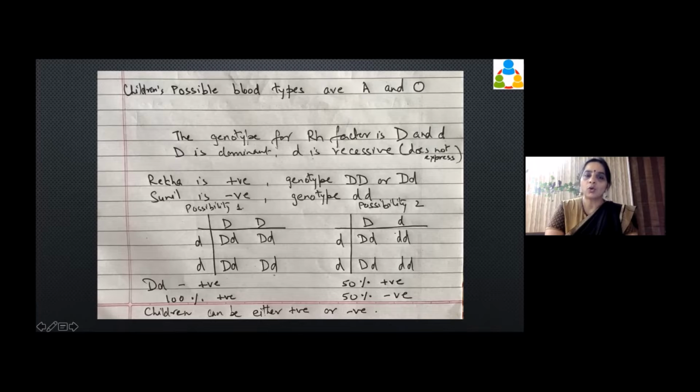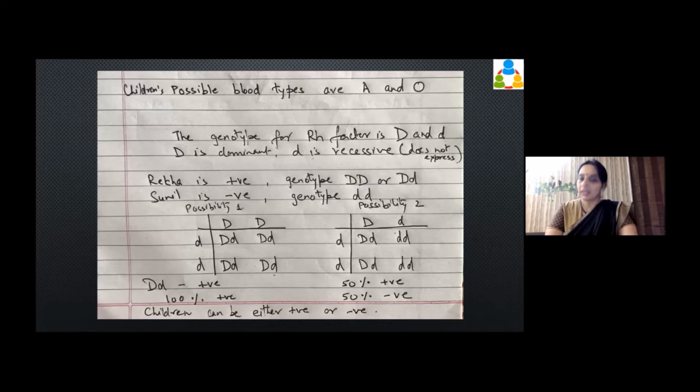Okay. So we will try to work out all the possibilities. We are taking possibility number 1, which is the capital DD with the small dd. In that case, we find all the children will become Rh positive.